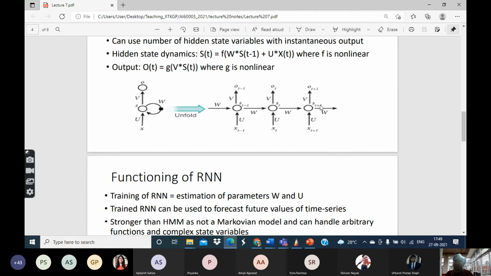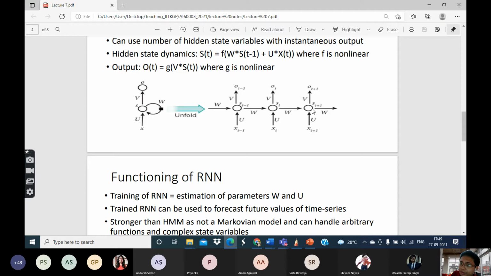So basically you have to calculate some derivatives, and whichever derivatives you have calculated, you have to multiply them with the values at the different time points. Now, if this time series is very long, say t equal to 100 or t equal to 1000, you will have to keep on multiplying those gradients with respect to any given variable at any given time point.